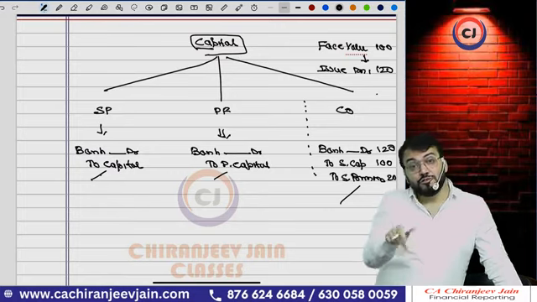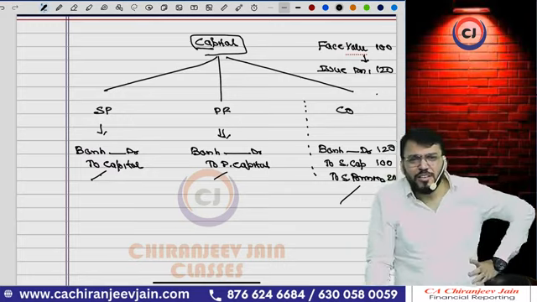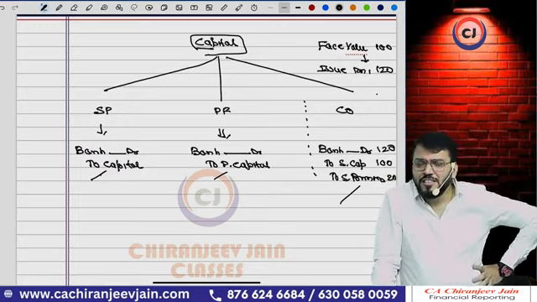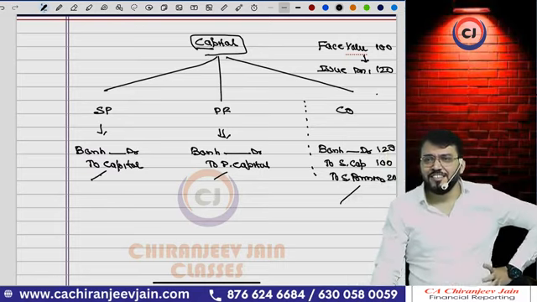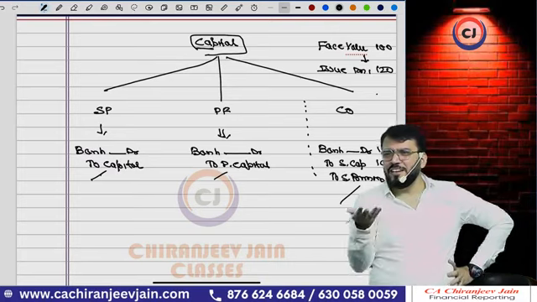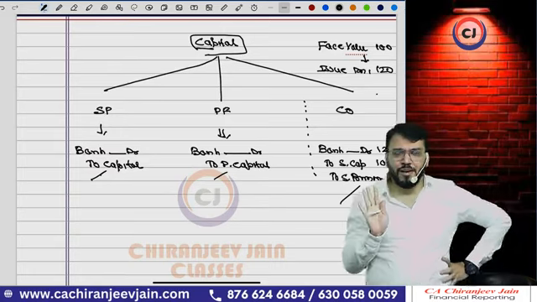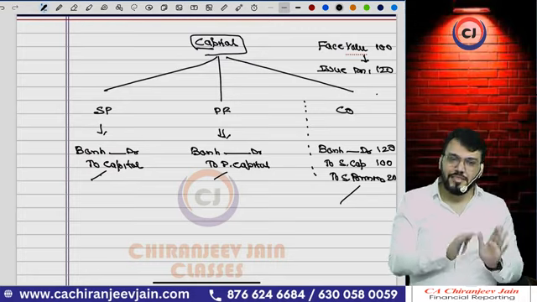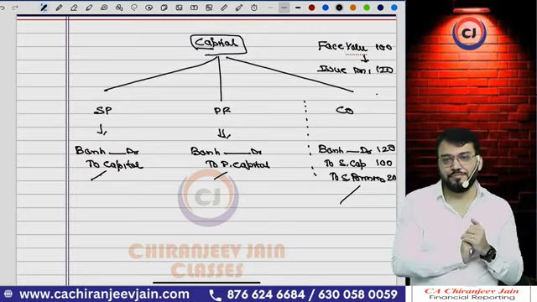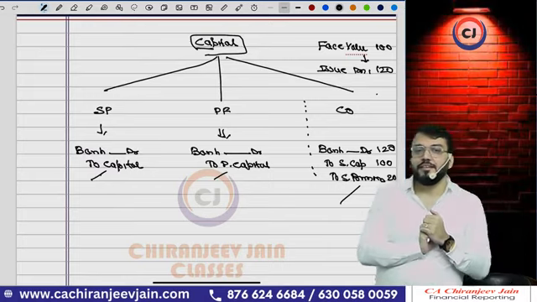Because securities premium we used to show under reserves and surplus. Bakwas. Reserves and surplus means what? Profit. If it were a profit, then companies would not do business at all. They would only issue capital at a premium and stay silent. Simple. Means securities premium under reserves and surplus is a big question mark. But have you asked this doubt to your faculty? I don't think so. Not in CA foundation, and CA inter also never.